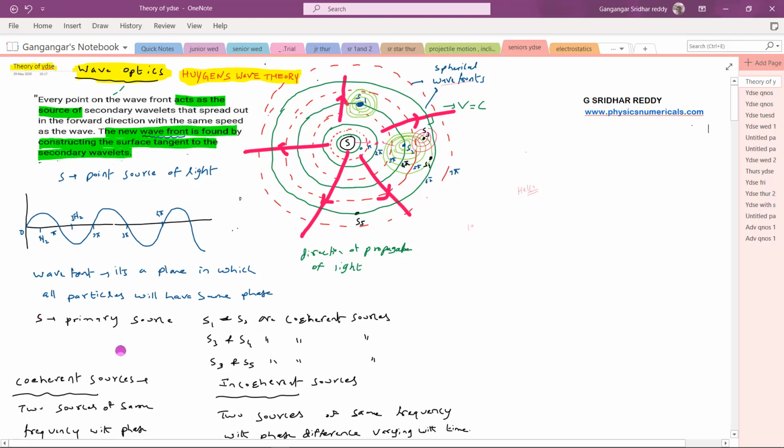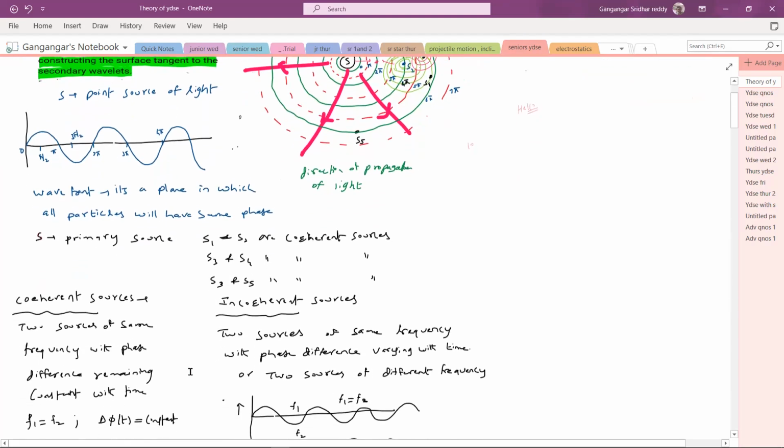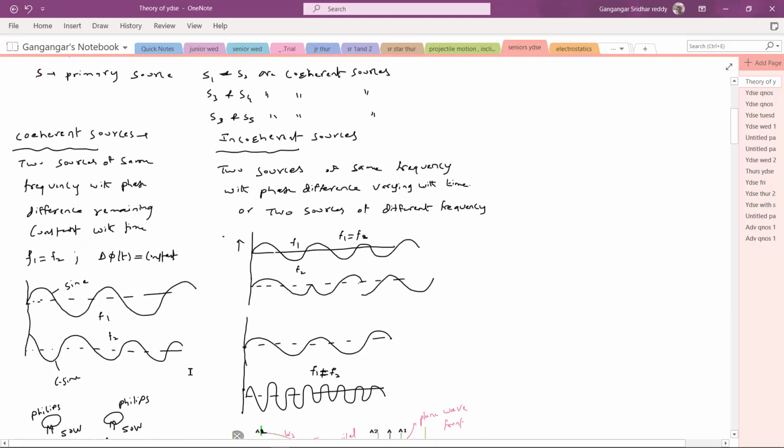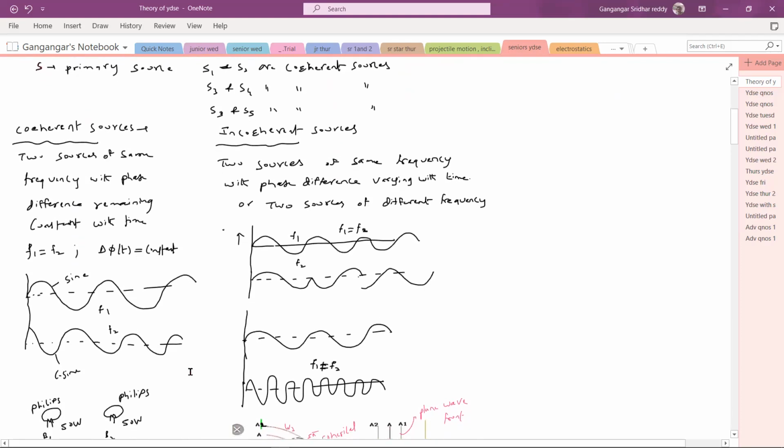What do you mean by coherent sources? Let me introduce the idea. Two sources of the same frequency with phase difference remaining constant with time are said to be coherent. Look at this part of the content. Two sources of the same frequency with phase difference remaining constant with time, the sources are said to be coherent.